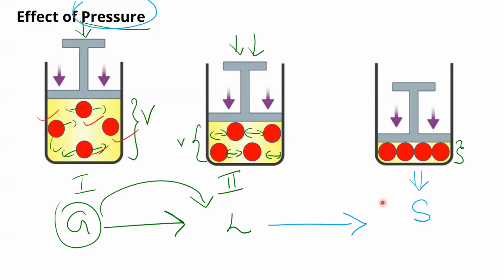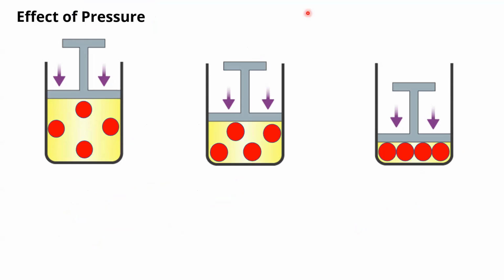Very simple. Got it? So we have covered the change of state of matter in two possible ways. The first one was the effect of temperature, and this one is the effect of pressure. I hope these two methods are clear. If any doubts, you can ask, no issues.